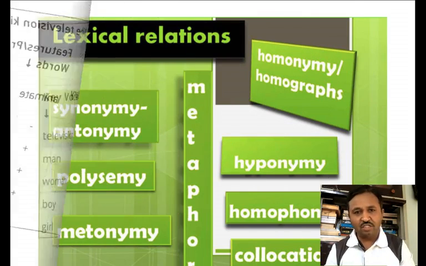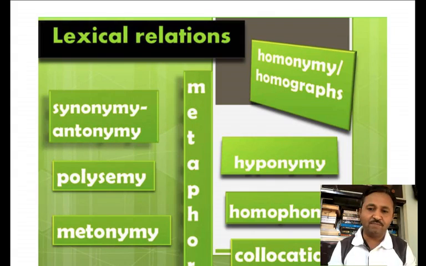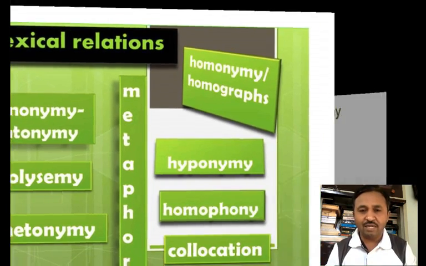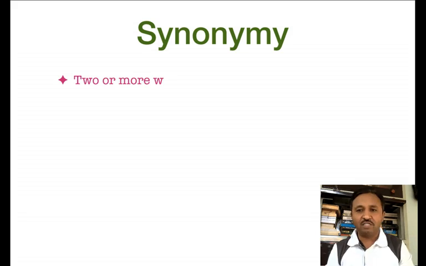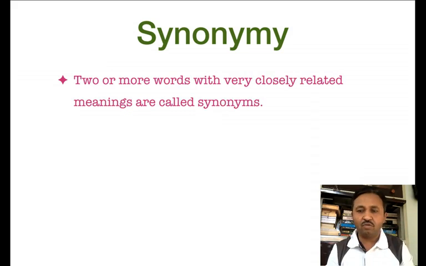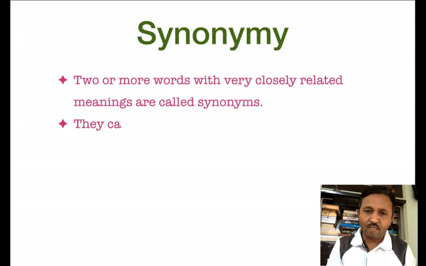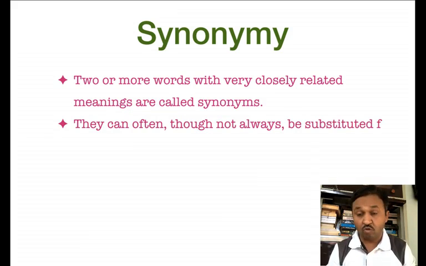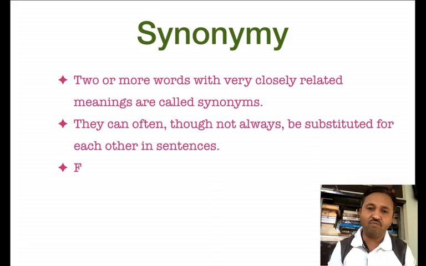Then words have a lexical relationship with other words. The first lexical relationship is synonym. When two or more words are very closely related in meaning, they are called synonyms. They are words with the same meaning. They can often, though not always, be substituted for each other in a sentence.